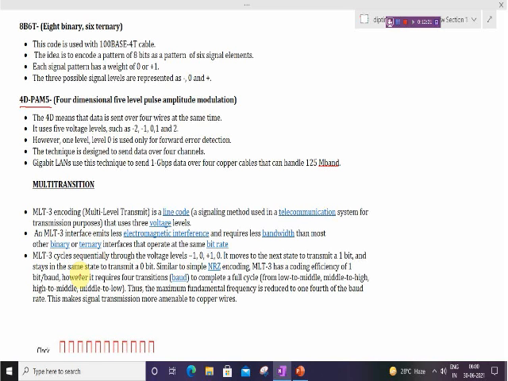An MLT-3 interface emits less electromagnetic interference and requires less bandwidth than most other binary or ternary interfaces that operate at the same bit rate.